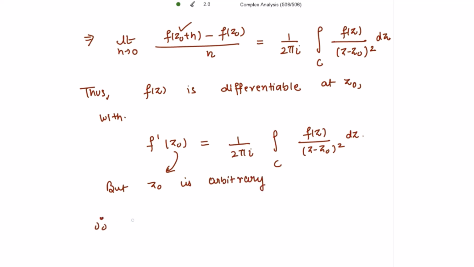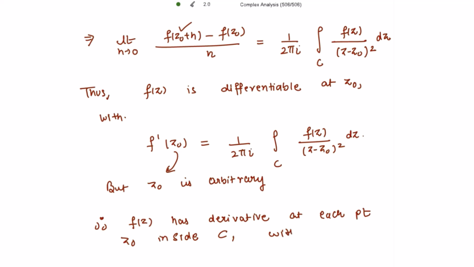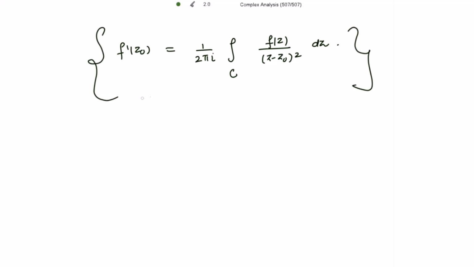So therefore the function f(z) has derivative at each point z0 inside C, with f dash z0 equal to 1 divided by 2 pi iota the integral over C of f(z) divided by (z minus z0) whole square dz. So here ends our proof for this result.